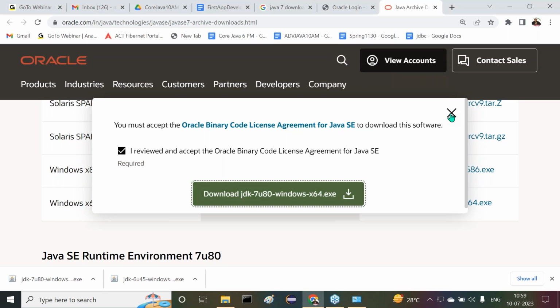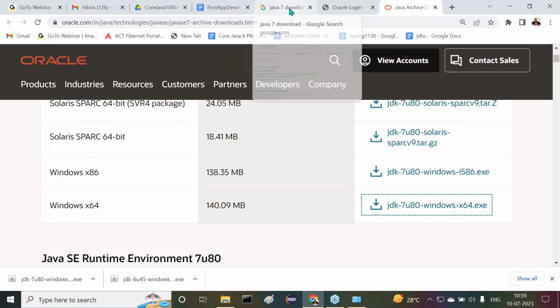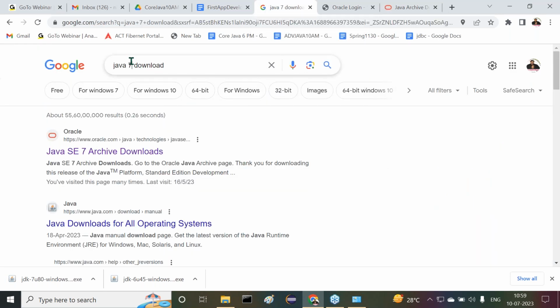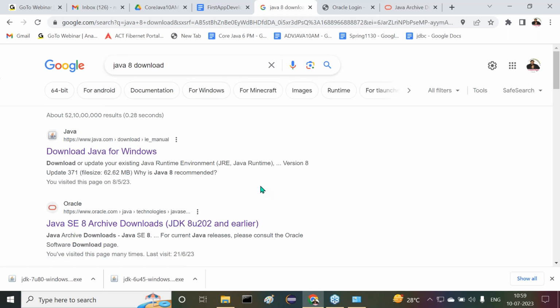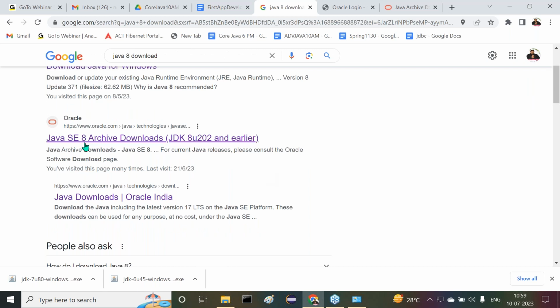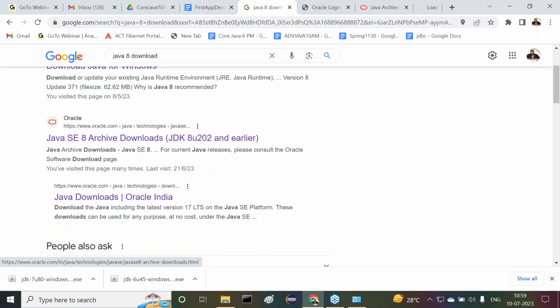It's okay, completed now. Then after this, next one is Java 8. Here I want to download Java 8. Now here we can understand it: Java SE 8 Archive downloads, Java 8 update 202 and earlier. No issues. Right click on it and open in new tab.